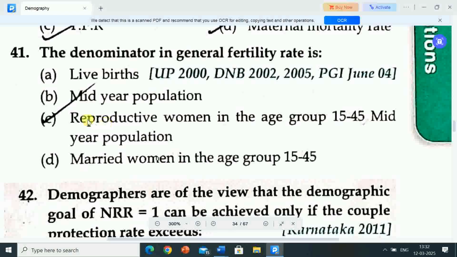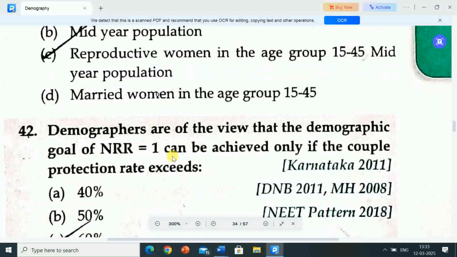Correct answer is option C, that is reproductive women in the age group 15 to 45 mid-year population. The denominator in general fertility rate is reproductive women in the age group 15 to 45 mid-year population.